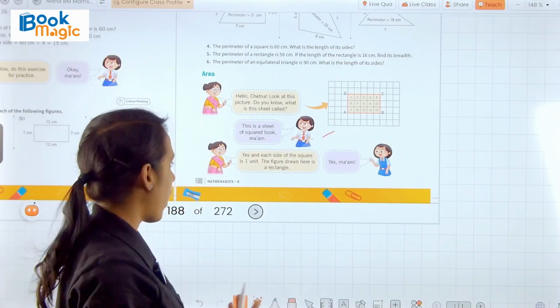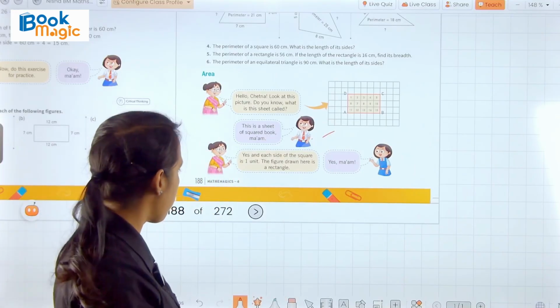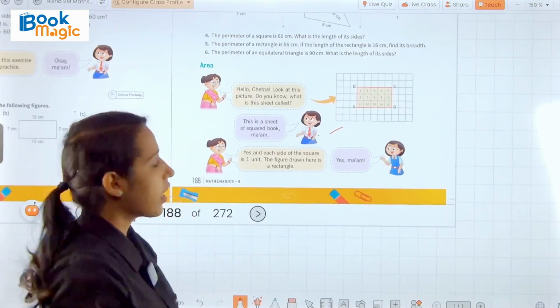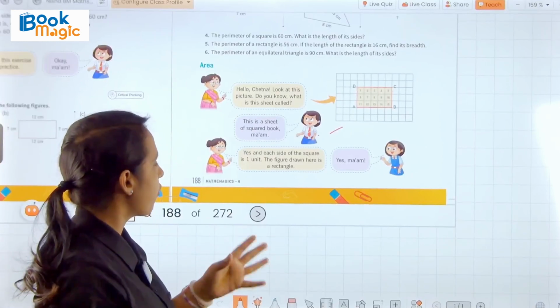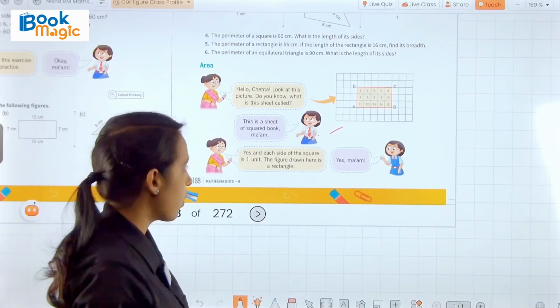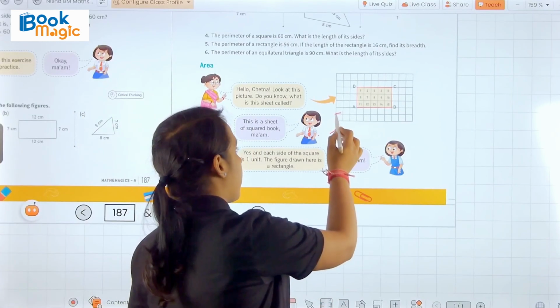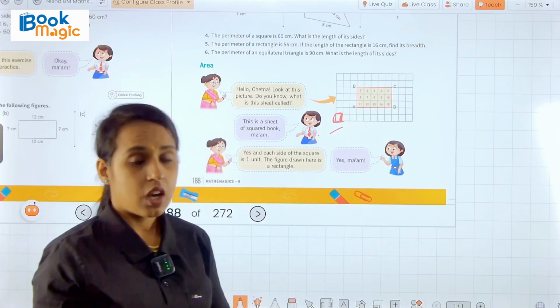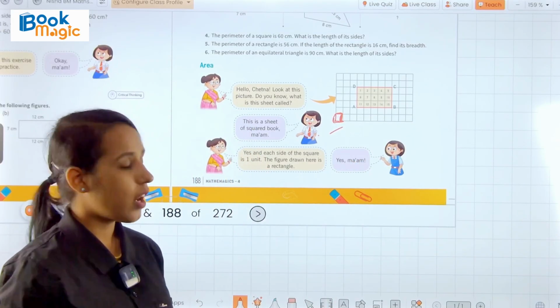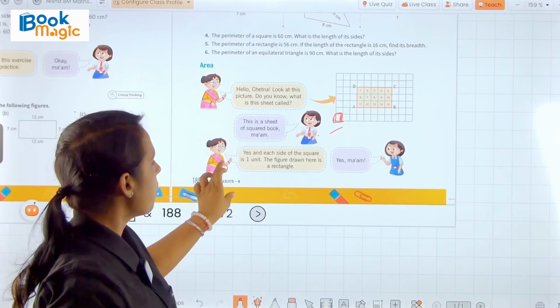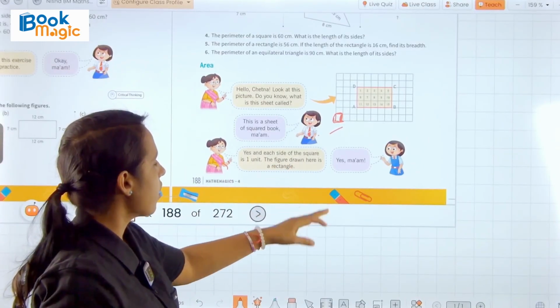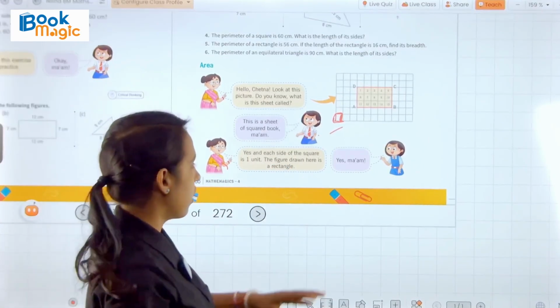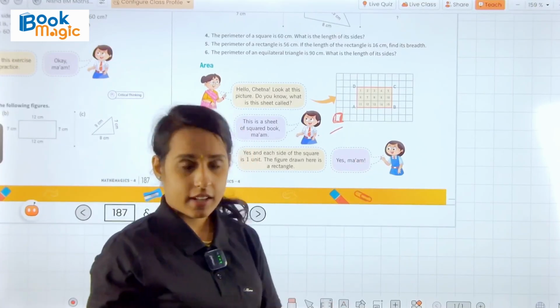Then the teacher replied, "Yes, and each side of the square is 1 unit." And we know that all the sides of the square are equal. So the figure drawn here is a rectangle. Then Chetna replied, yes, ma'am.